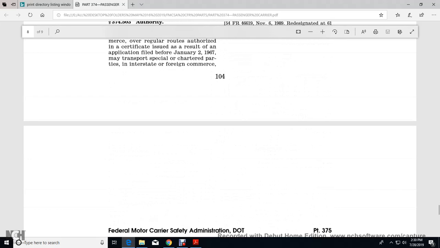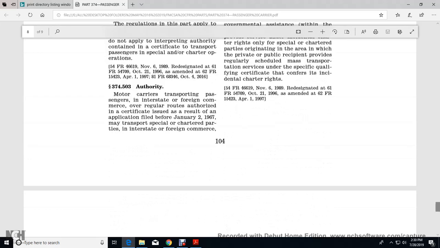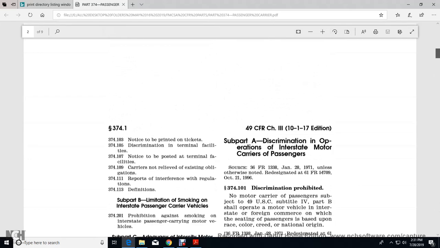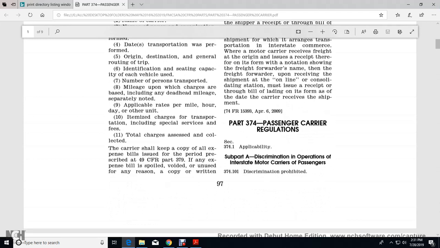And that was Part 374, passenger carrier regulations.